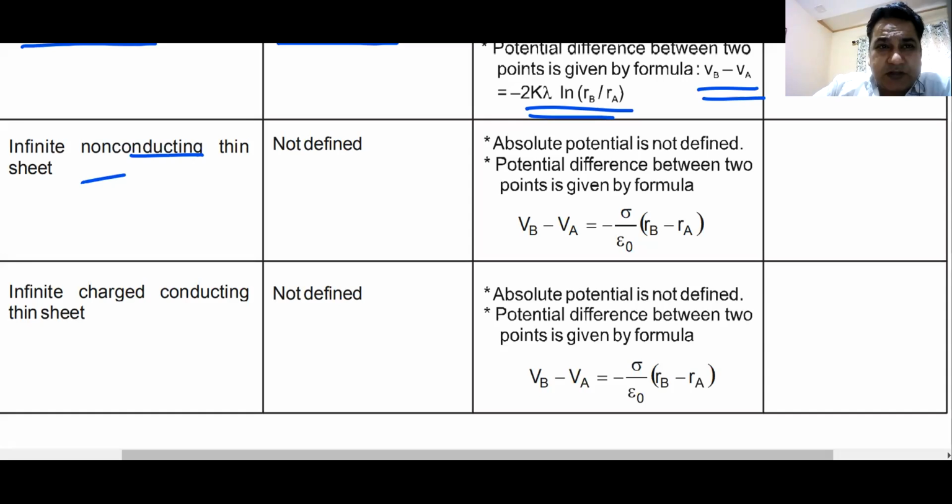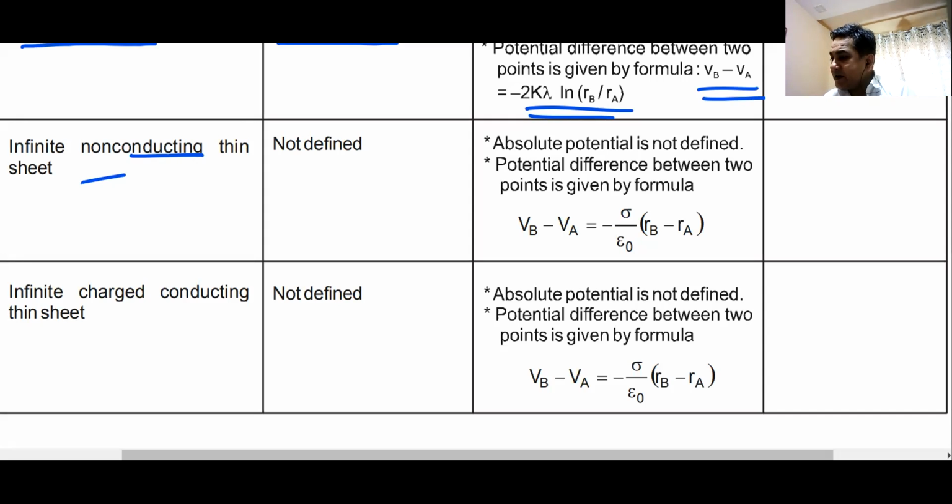For a conducting sphere, all the charge still remains on the outer surface. For a non-conducting sphere, charge comes inside the sphere as well. That is why the formulas are different. Am I clear? For a non-conducting sphere, the charge will go inside the sphere. For a conducting sphere, the charge will remain on the outer surface of the sphere. Am I clear?